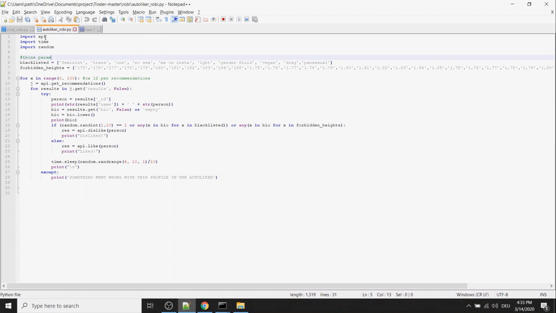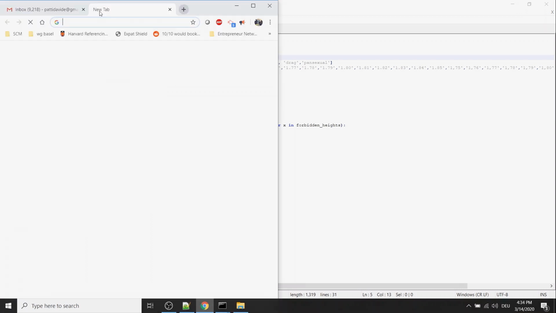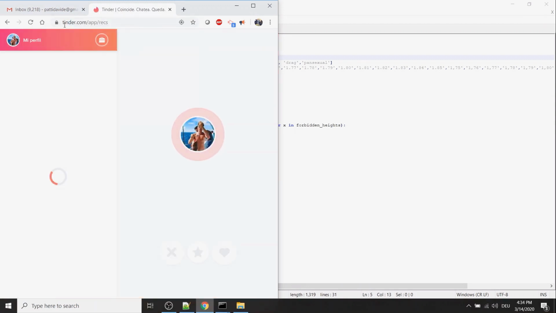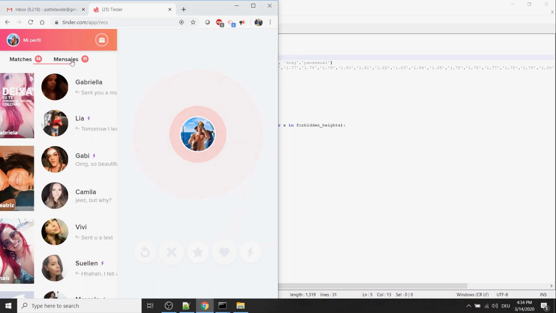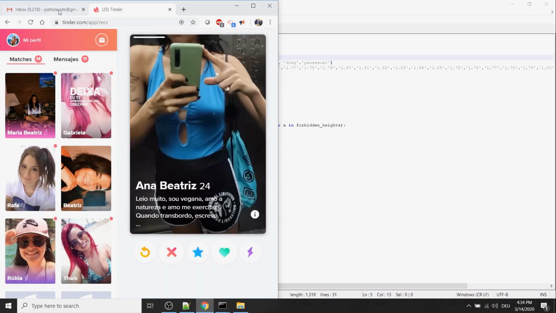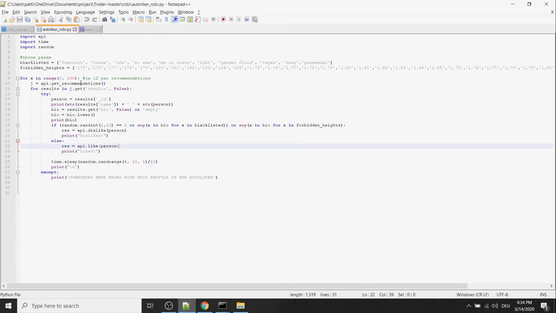And how it works here, it's an autoliker. What happens here is I just loop 100 times, and I get the recommendations from Tinder. If we go to Tinder, this will just be an example. This is the Tinder app online, and you can see here I get some profiles I like or dislike, and basically the first step is just to get recommendations. So I get 12 profiles that I can then like or dislike.